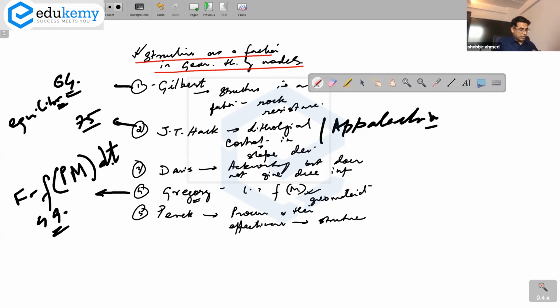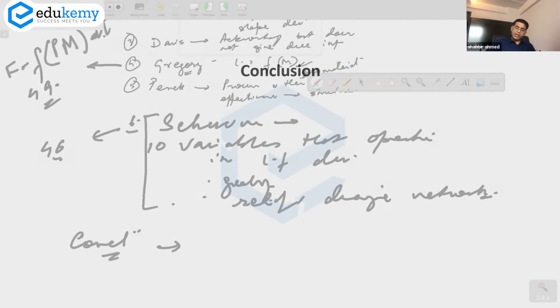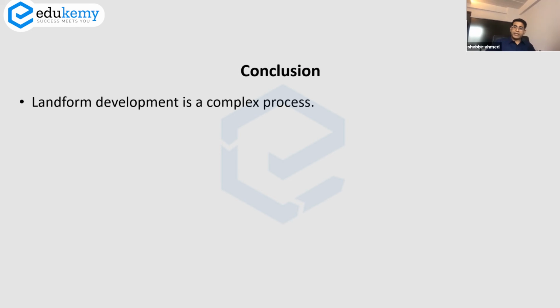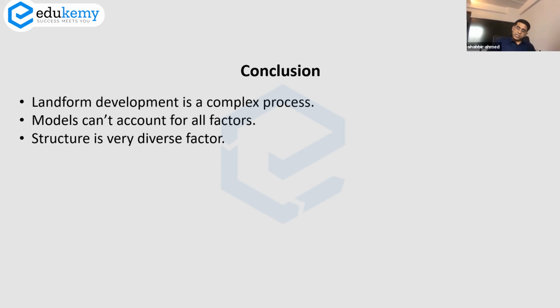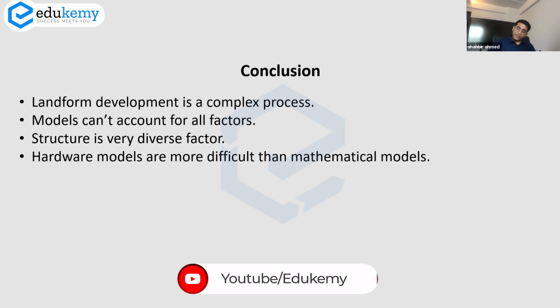Now another discussion that I want you to look up is, while you are studying slopes, let the conclusion talk about how landform development is a complex process. Models cannot account for all factors, and structure is a very diverse factor. And that is one reason why, as we talked about last time, hardware models are more difficult compared to mathematical models.